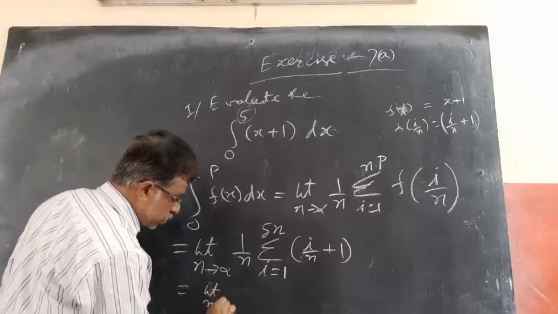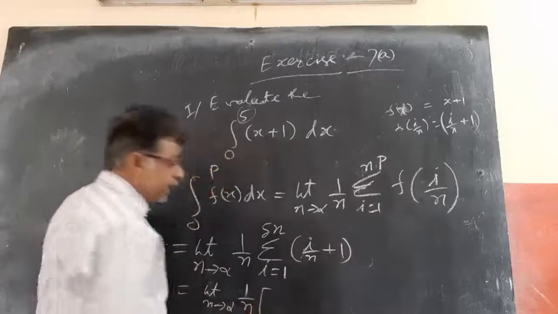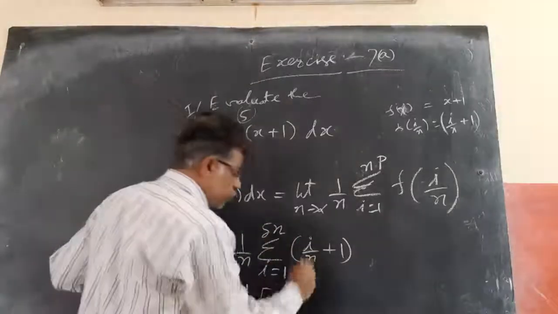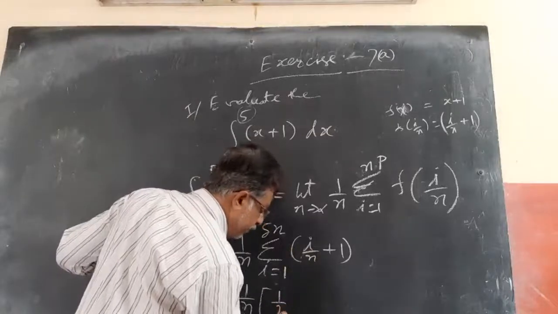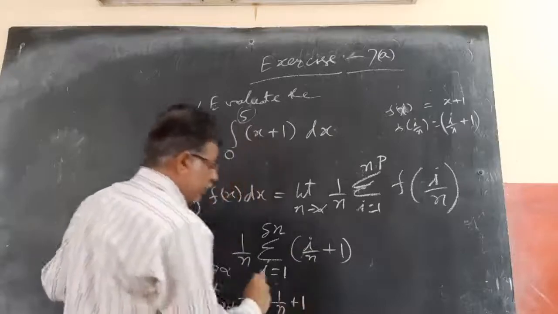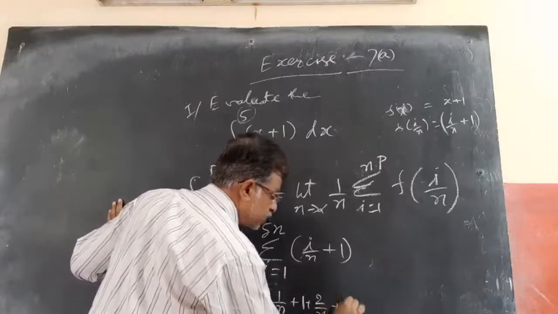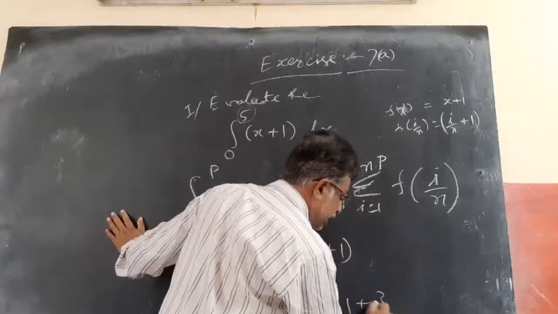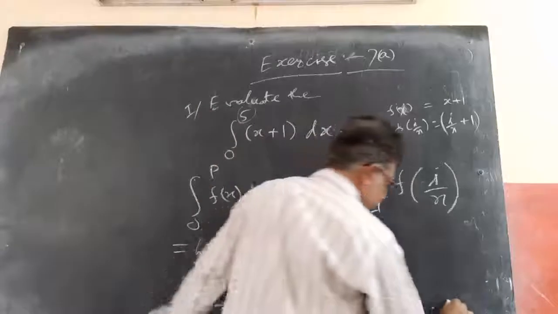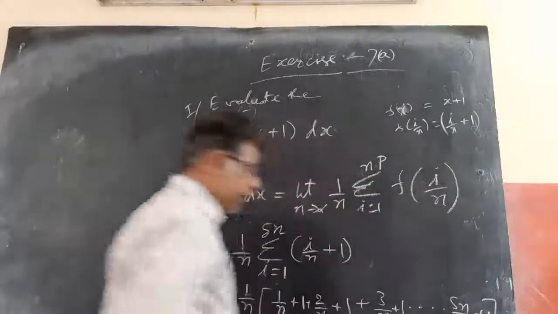Limit n tends to infinity, 1 by n into: for i equals 1, 1 by n plus 1; for i equals 2, 2 by n plus 1; for i equals 3, 3 by n plus 1, and so on till i equals 5n, so 5n by n plus 1.